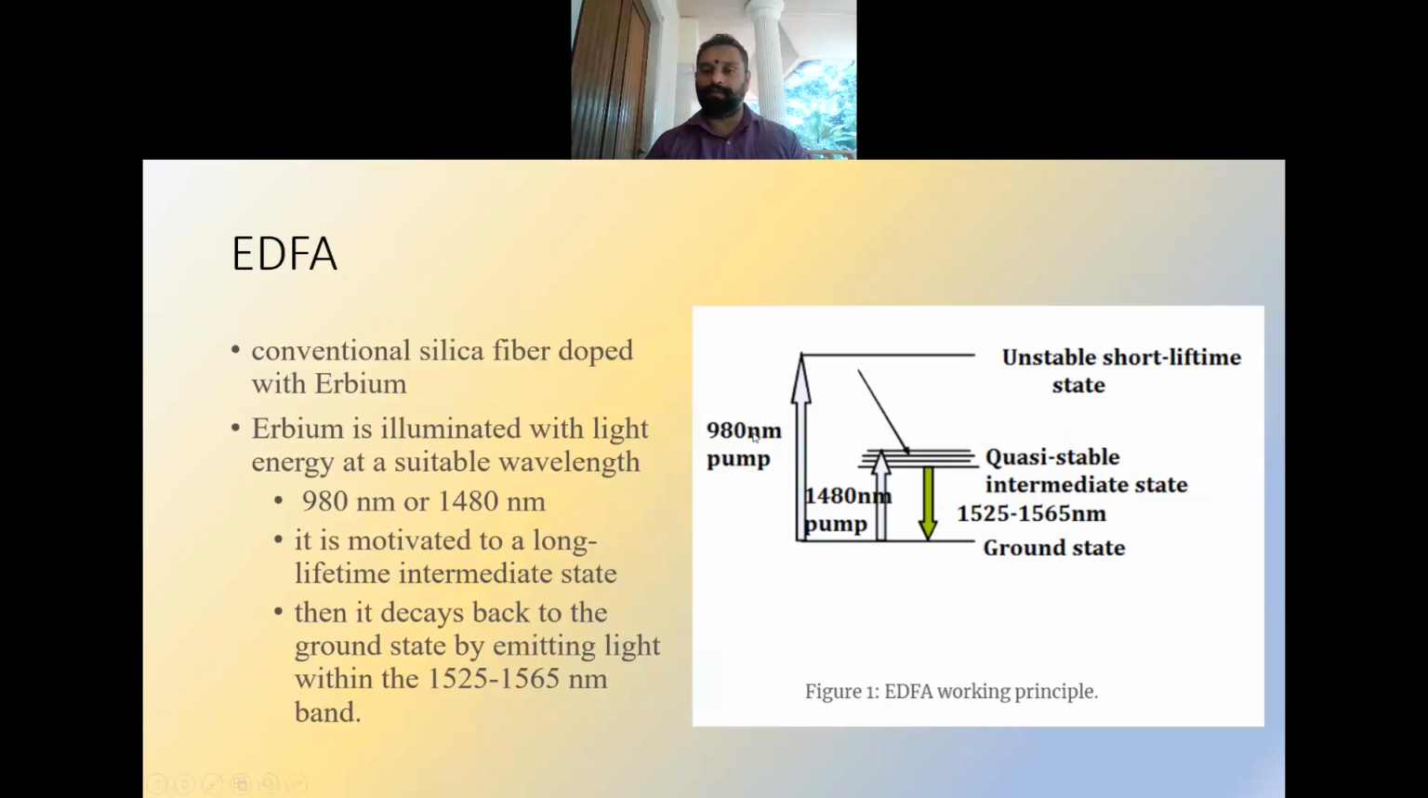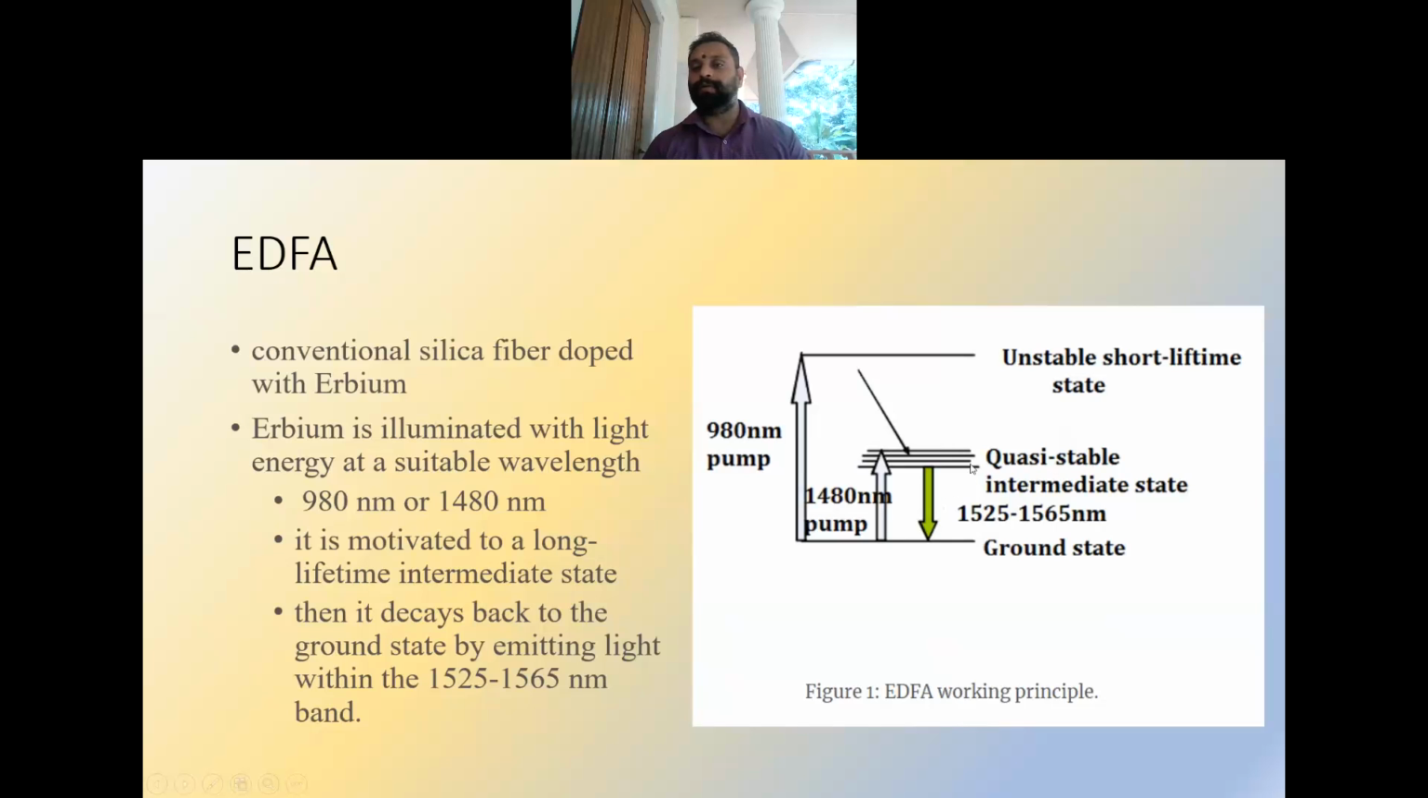Usually we will use 980 nanometer and 1480 nanometer for pumping, and it will be exciting the electrons to go to the higher energy state. So the 980 nanometer pumping will excite the electrons to the higher energy state, where it will be living for a short time, and it will move back to a quasi-stable intermediate state.